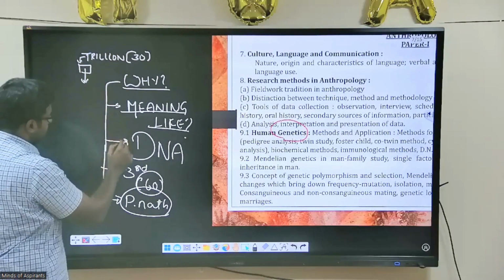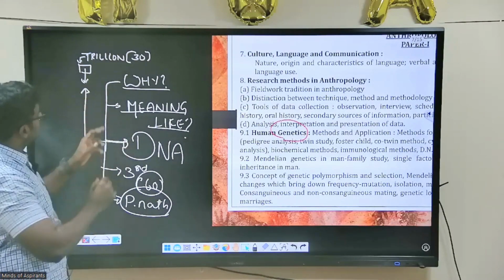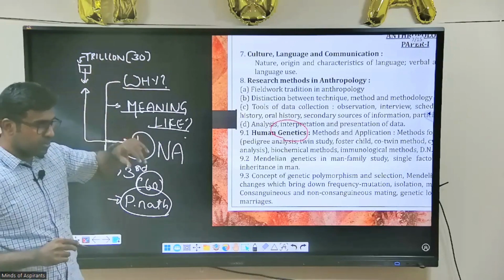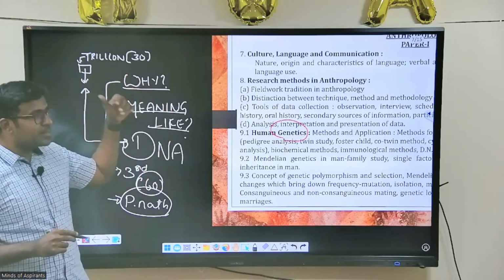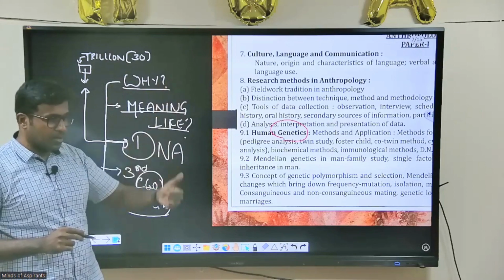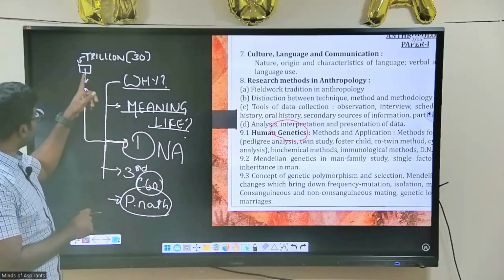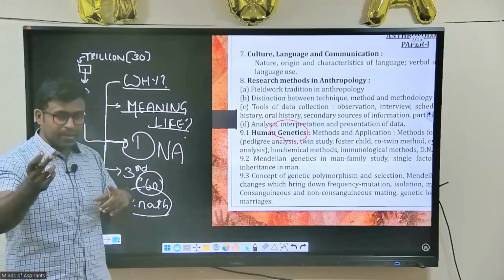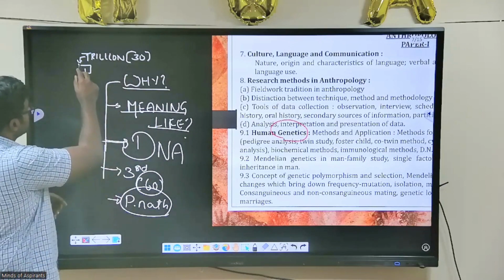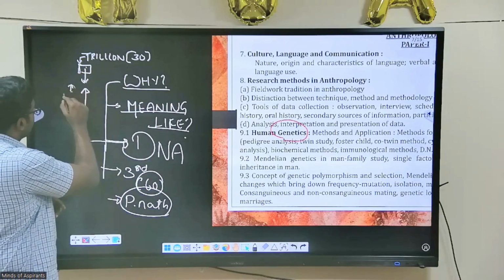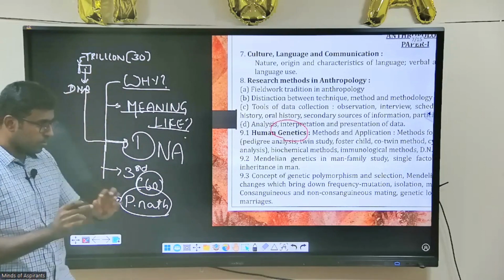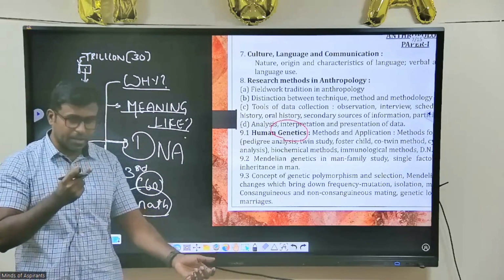Each cell will have this DNA. You take one cell out, and you pull the DNA out of that cell.